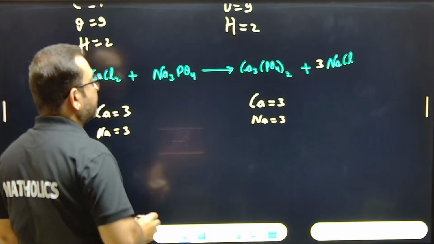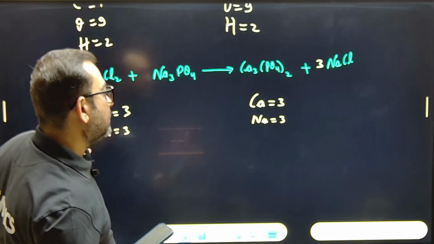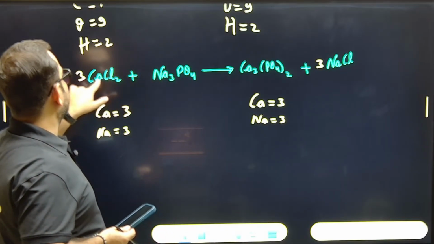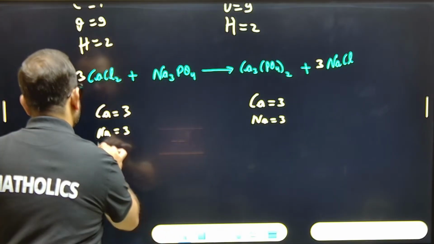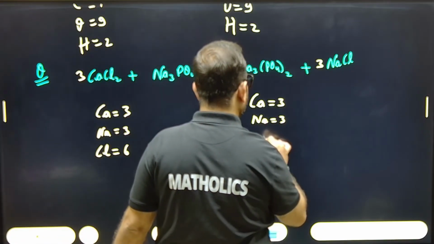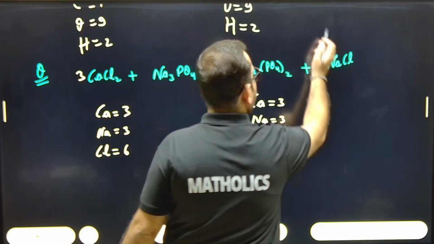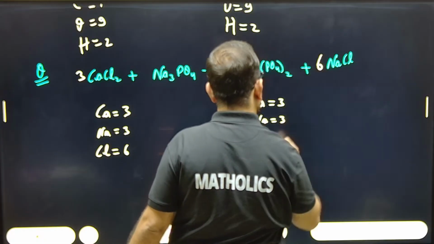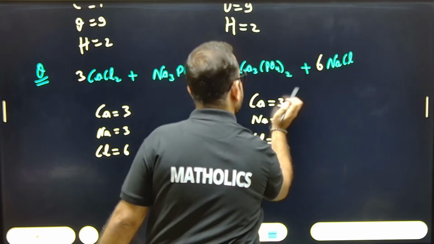Okay. Now after sodium, look for chlorine. Chlorine, how many chlorine are there? There are 3 times 2, which is 6. Chlorine is 6 here, and here chlorine equals 3. So we have to make it 6, and sodium also 6.